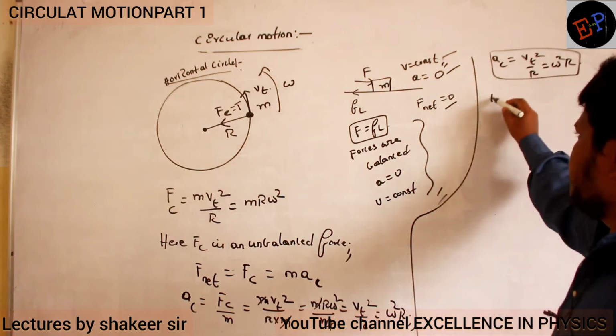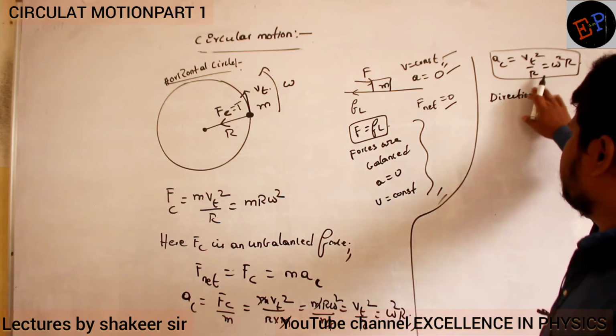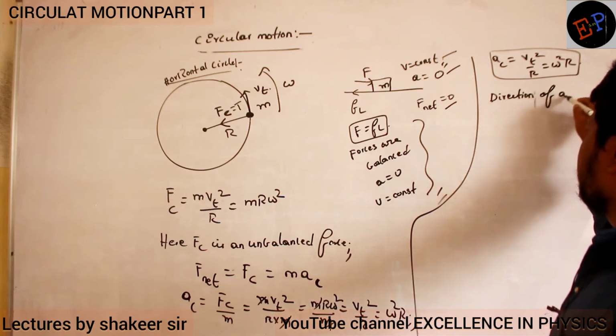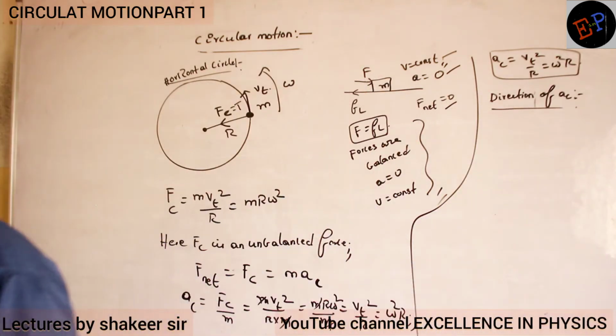Now what about its direction? Acceleration is a vector quantity, no? Is acceleration a scalar quantity or a vector quantity? Definitely a vector quantity. So it means it should have a direction. So what is the direction of acceleration?